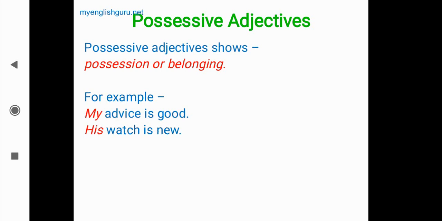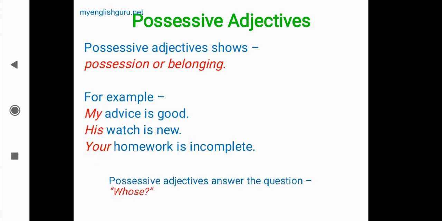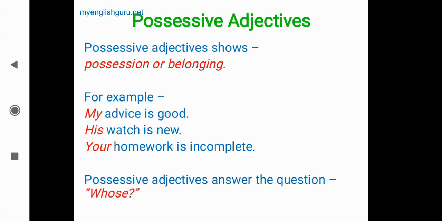Then, your homework is incomplete. Whose homework is incomplete? Your. So these are possessive adjectives. When we want to find out a possessive adjective, we need to ask the question whose. Then we'll get these answers, and these answers will be possessive adjectives.